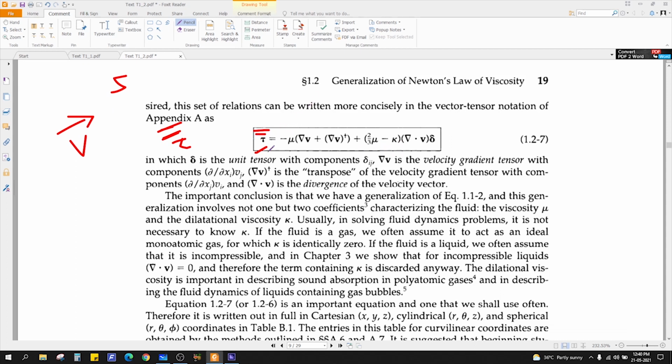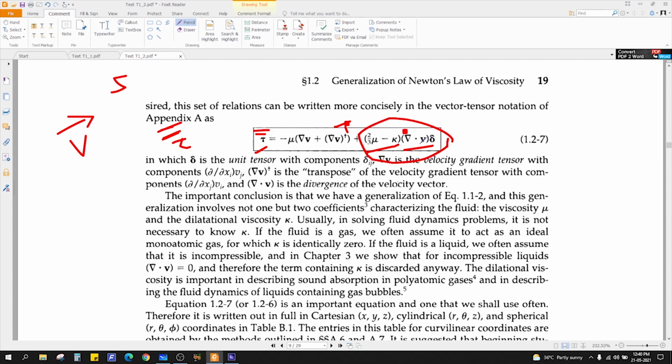So this is the vector form. Mu minus mu, this is grad, right? This is the Nabla operator, del, which is itself a vector. This v is a vector. So vector times vector gives a tensor. This is the gradient of a vector, and this means transpose. And 2 by 3 mu minus kappa are scalar values. And we have the divergence of the vector. So vector dot vector gives a scalar, so this value will be scalar.